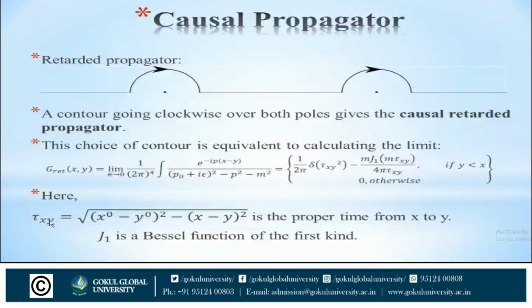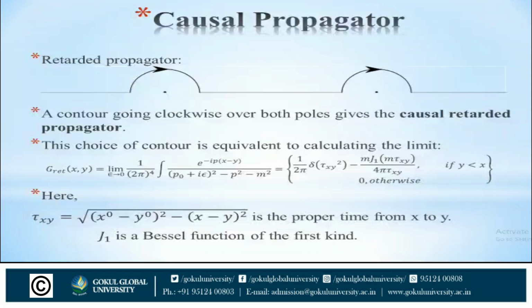So here tau xy is equal to the square root of (x0 minus y0) squared minus (x minus y) squared, which is the proper time from x to y, and J1 is a Bessel function of the first kind.